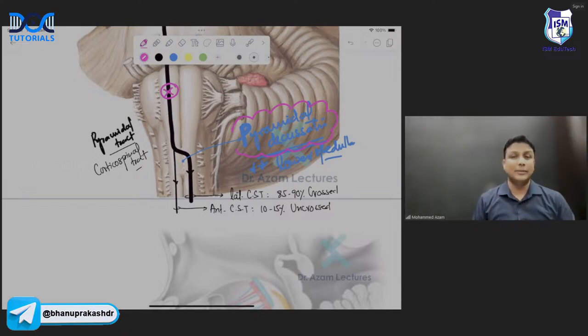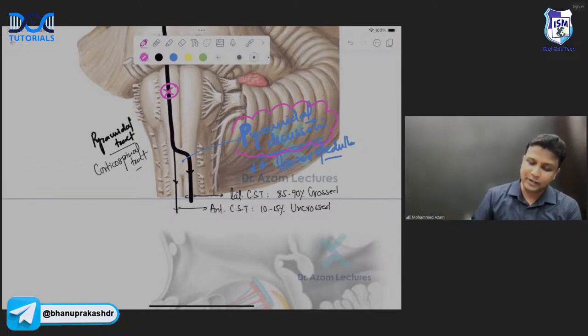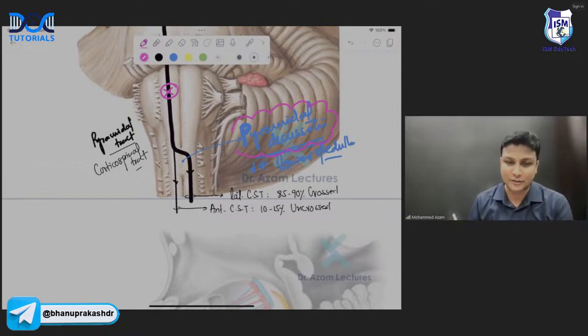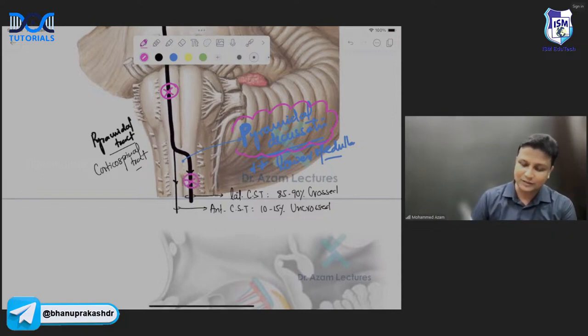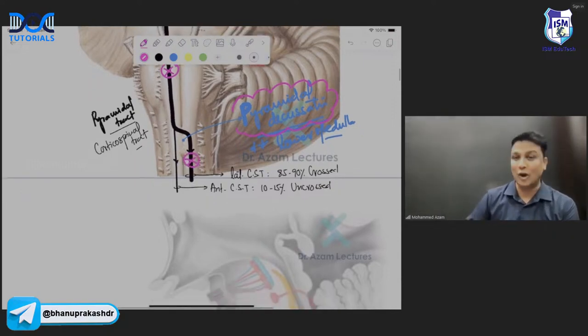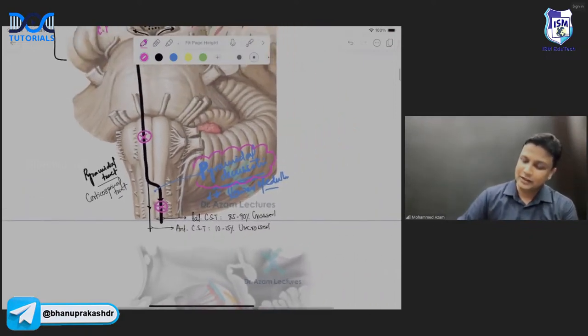तो अब मुझे आप ये बताइए, if the injury is before the decussation, then what will happen, sir? The injury is before the decussation, then what is going to happen? It will lead to contralateral hemiplegia, sir. Contralateral hemiplegia. If the injury is after the decussation, then it will lead to ipsilateral hemiplegia on the same side. So please write down there itself, yes, clinical correlation.